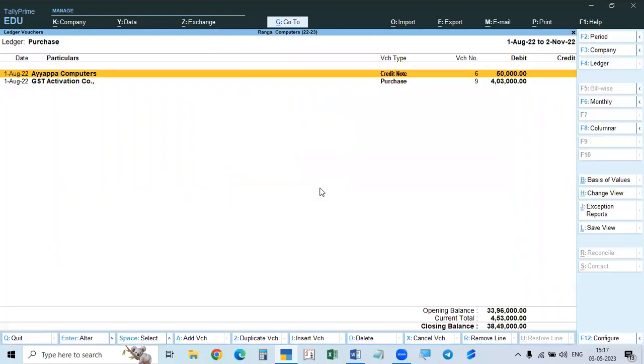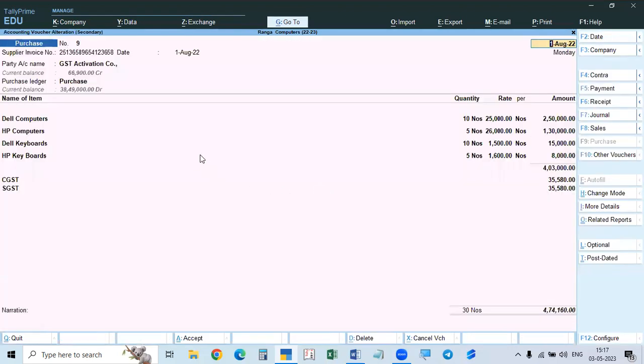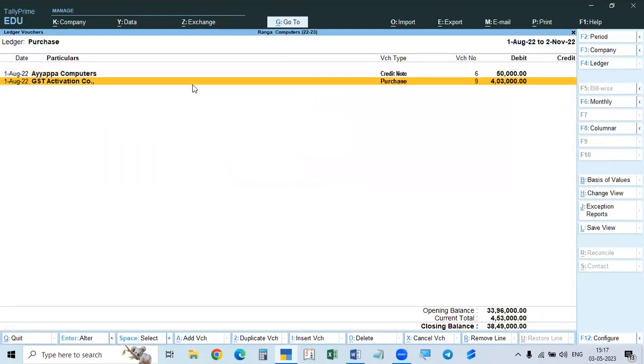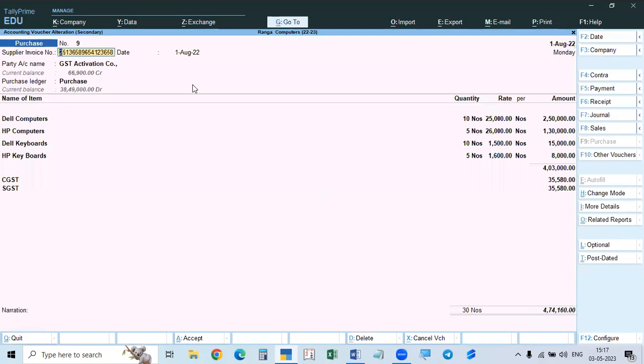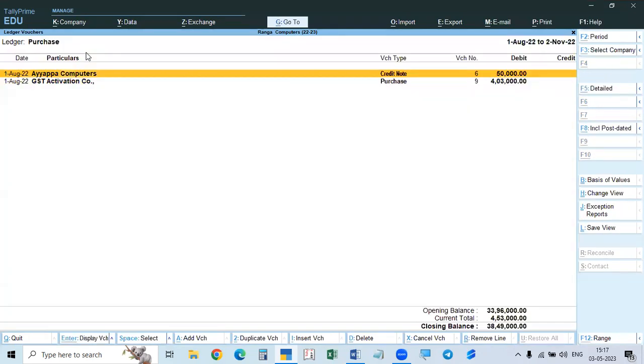When you are making the purchase entry, generally after the date, we enter the supplier invoice number. It is a must. Sometimes the supplier invoice number may be missing. We may not give the supplier invoice number. If you don't give the supplier invoice number, it will be a mistake.